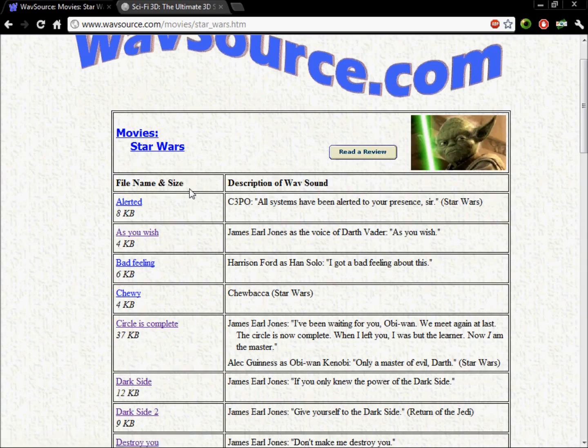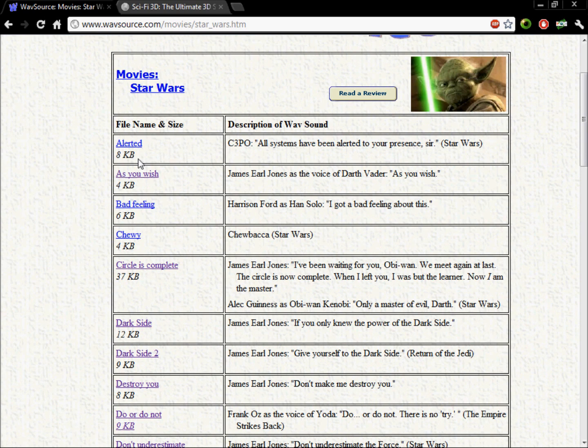As you can see, we have loads of Star Wars. I don't know if you can tell the difference, but some of them are blue, some of them are painted purple. Just ignore that, that's just where I've been testing it. You've got the file name and size, so alerted, 8 KB, and a description of it: C-3PO says all systems have been alerted to your presence, sir.